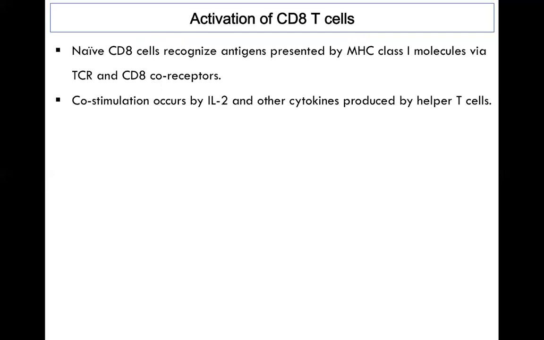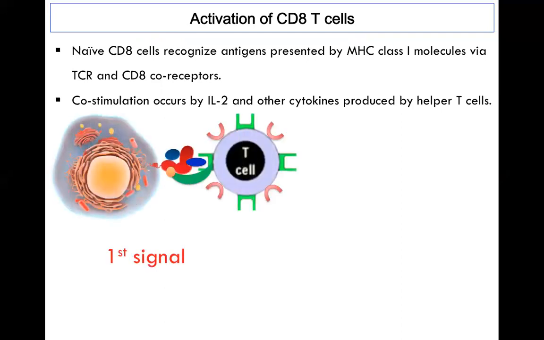In addition to that, similar to the CD4 T cells, for their proper activation they also require co-stimulation. And in the third lecture of this series, on the MHC class 1 pathway, what we called that was the first signal for T cell activation.